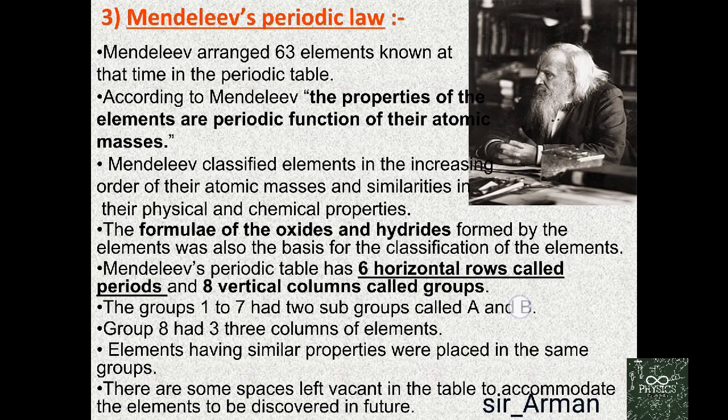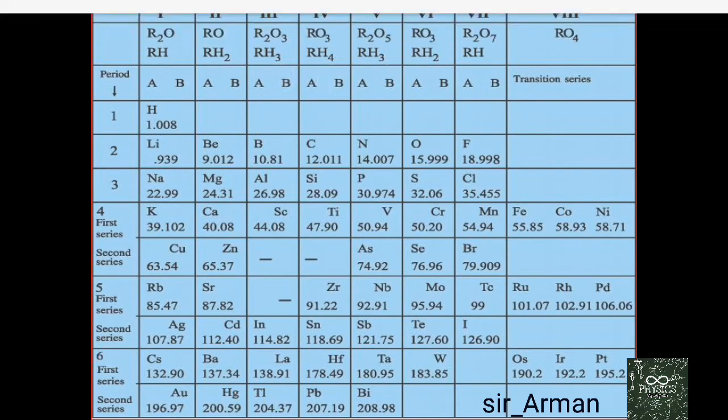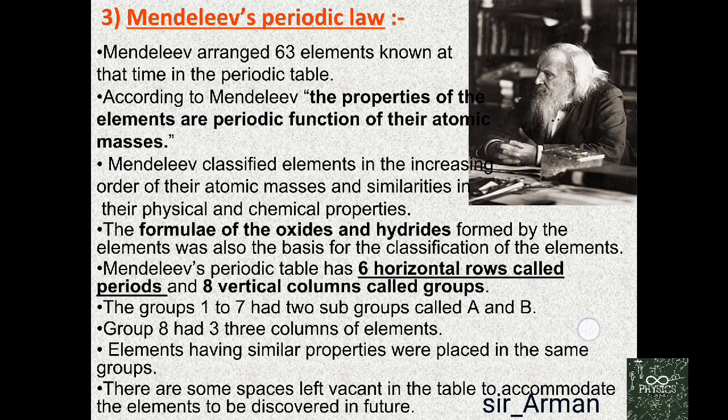So groups 1 to 7 had two subgroups, A and B.